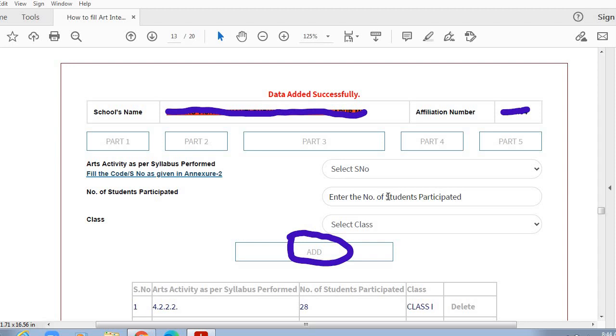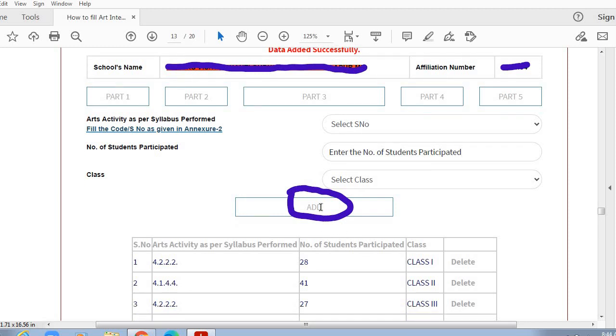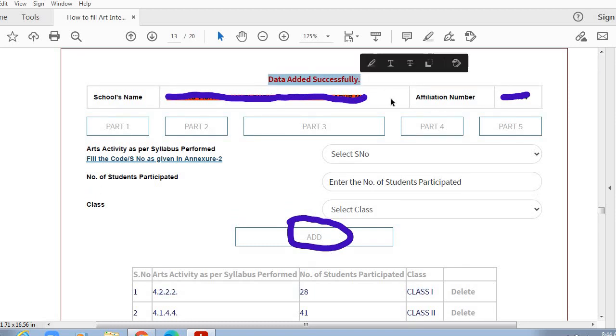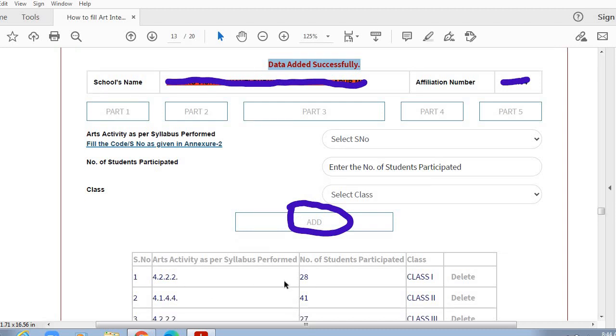We entered the number of students who participated in the activity, and after that we need to click this add tab. So once we click this add tab, that serial number of the selected activity, number of students who participated in the activity, and class, all this information will appear in a table which will be reflected under the add tab, and here you will get a message that your data has been added successfully. So now we added or we uploaded information of one art activity. This is for grade 1.